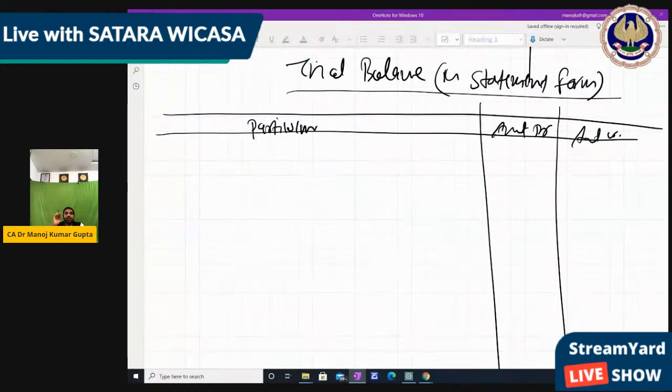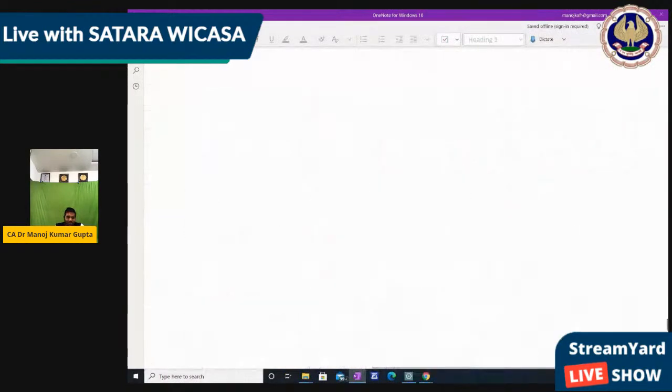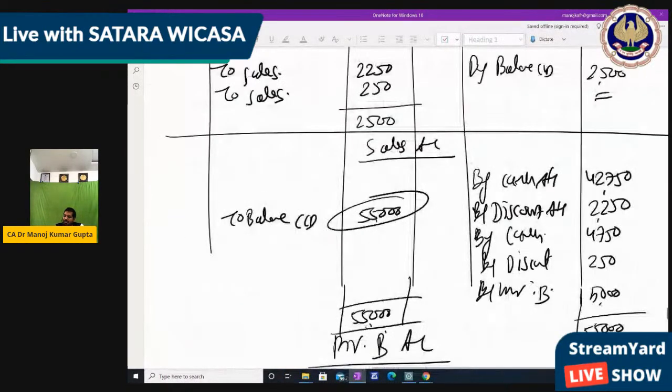Right? Now we take all balances from the ledger, and it must tally, to prove that till that transaction all are correct. Okay. So now let me start with the first ledger.